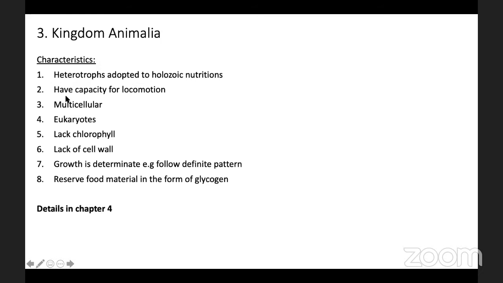Second general character is they have the capacity for locomotion. Locomotion means they have the ability to move oneself from one place to another. The body organization is multicellular and cell organization is eukaryotic.